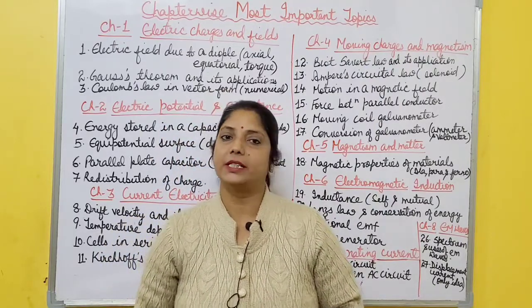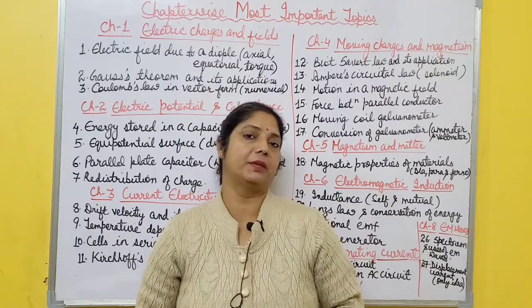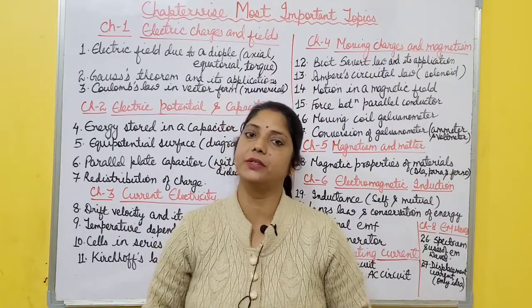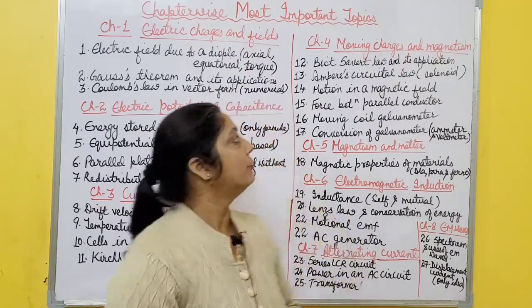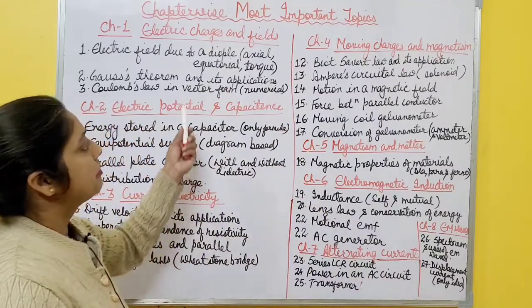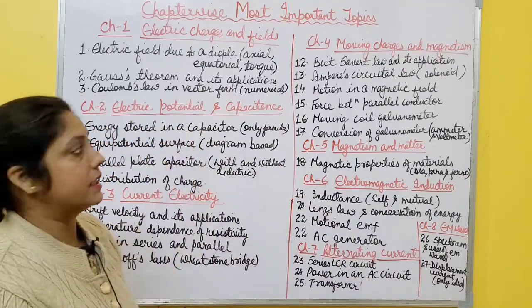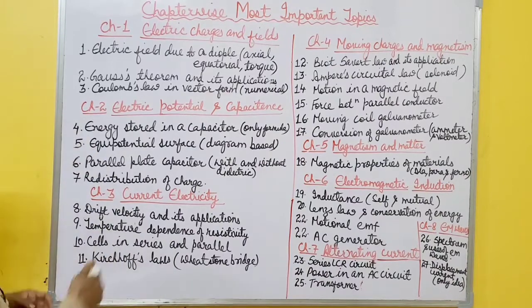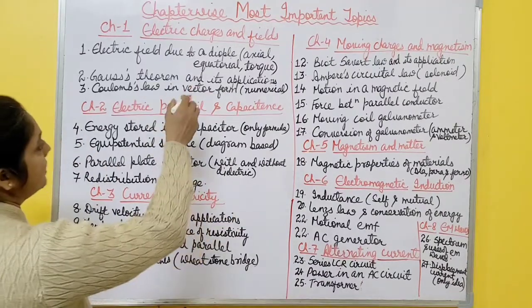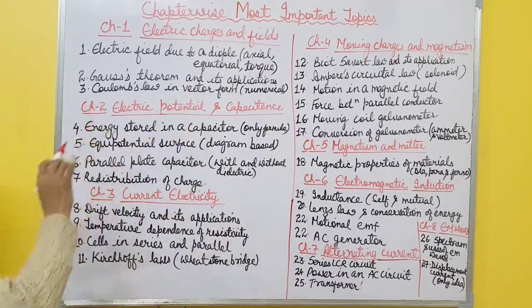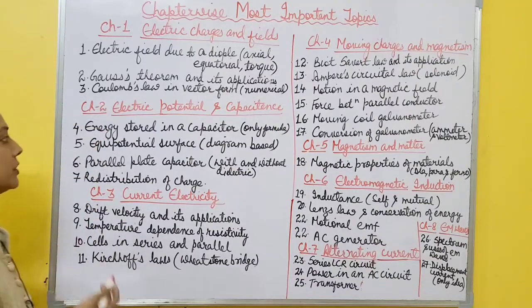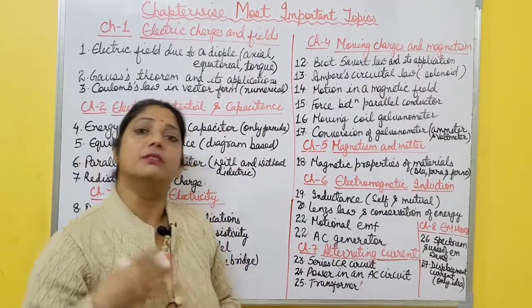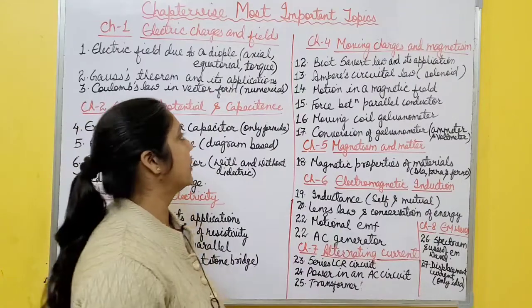Today I am going to discuss chapter wise most important topics of class 12 physics, according to the CBSE board syllabus. First I will discuss part 1 and then part 2 of the NCERT book. In part 1 there are 8 chapters, and in these 8 chapters I have written some of the most important topics here. Also, I will discuss which type of questions come from those topics.